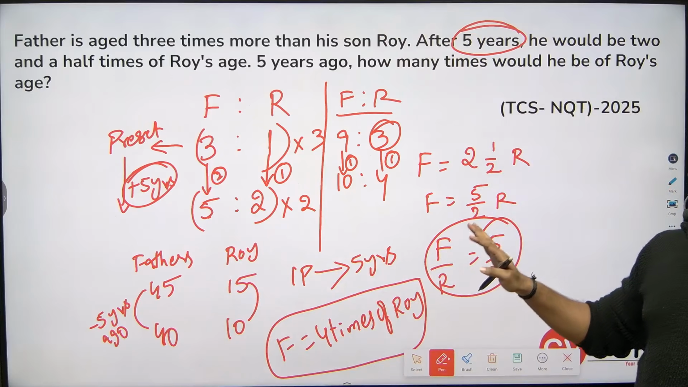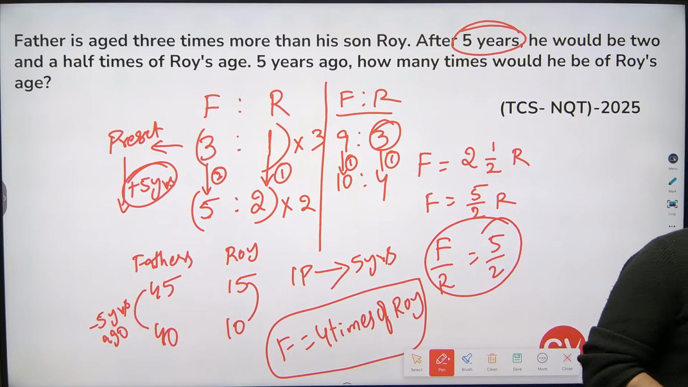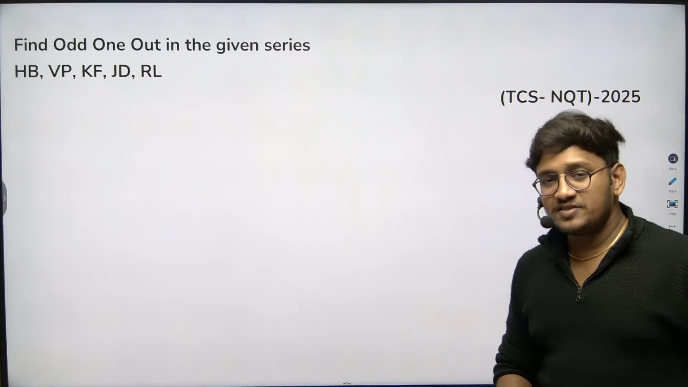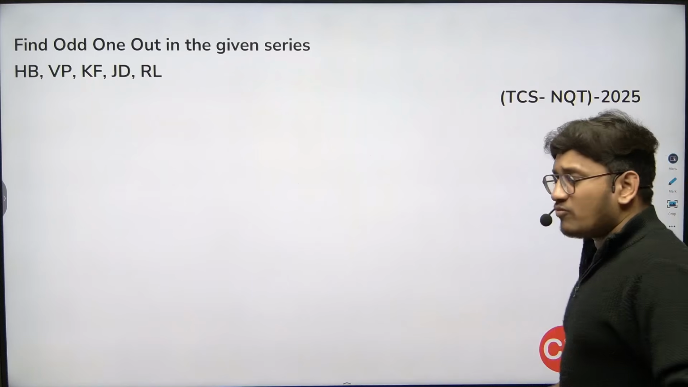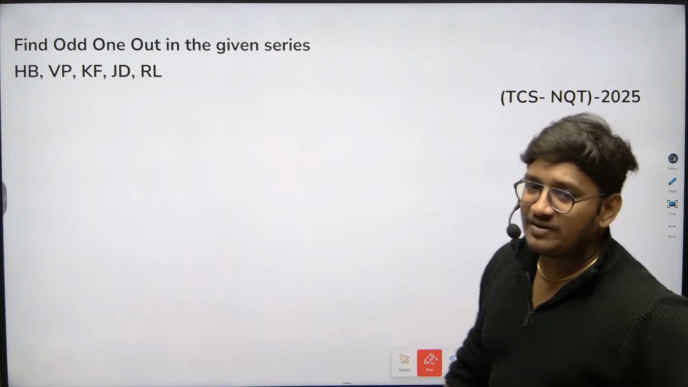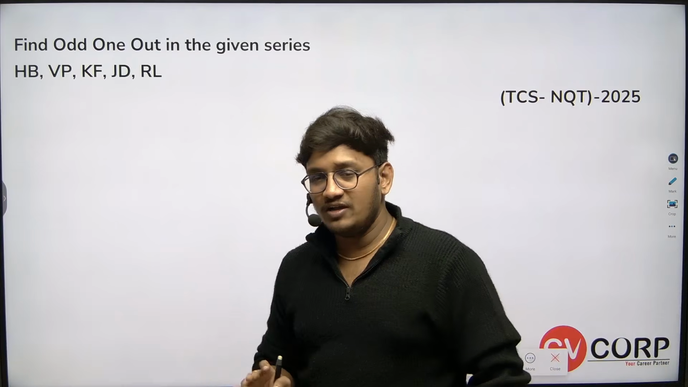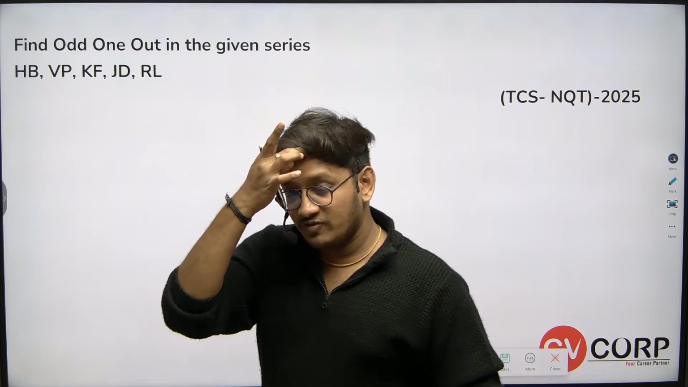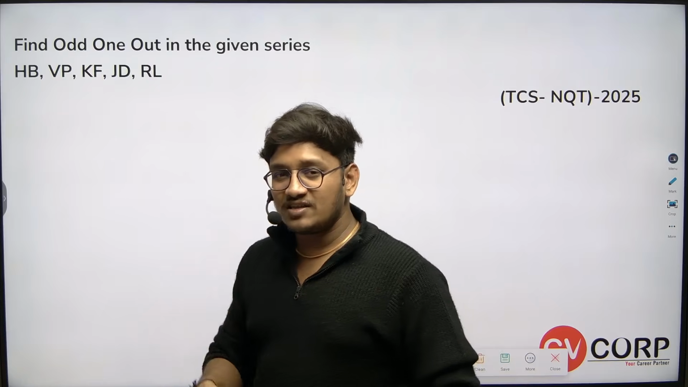Hope you all are clear with this particular question. Let's move on to the next one. Now here comes the question from number series, finding the odd one out. For finding the odd one out, definitely guys, from coding and decoding, number series and all, you will get a minimum of 4 to 5 questions from the concept of coding and decoding. If you want to find this, first you should know the place values of the alphabets. If you know the place values, it is very easy to understand the pattern.